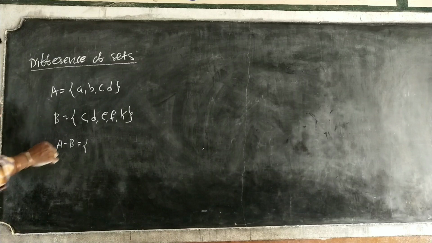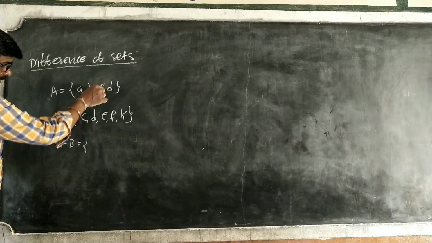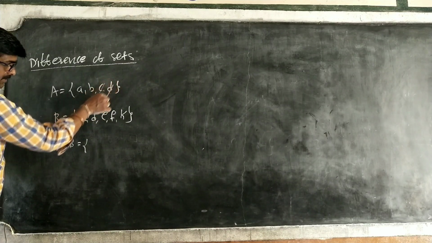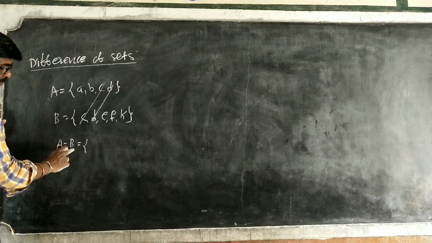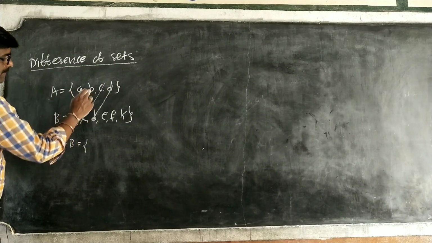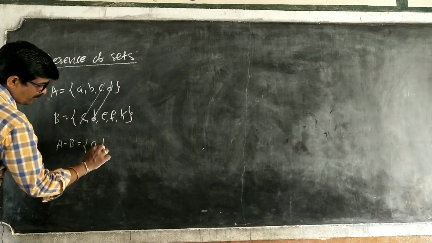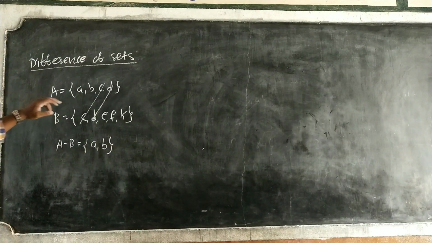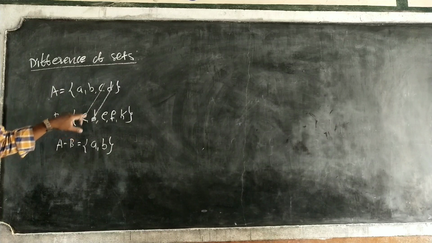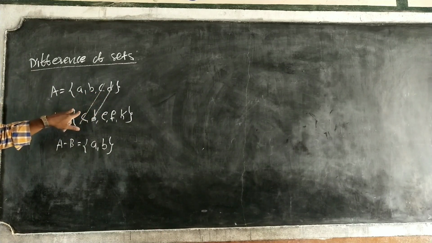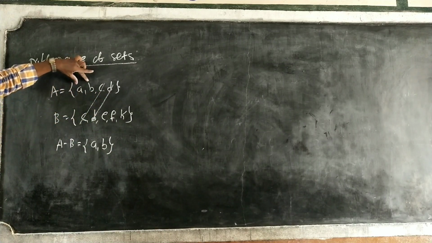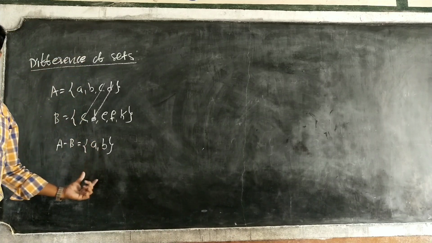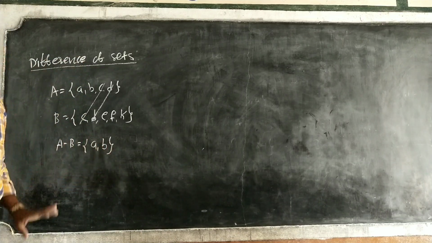Which are common? C is common, cut here. D is common, cut here. A minus B is equal to only A and B. A minus B means you have to remove the common elements, and whichever elements remain in A, you write those. That is A minus B.